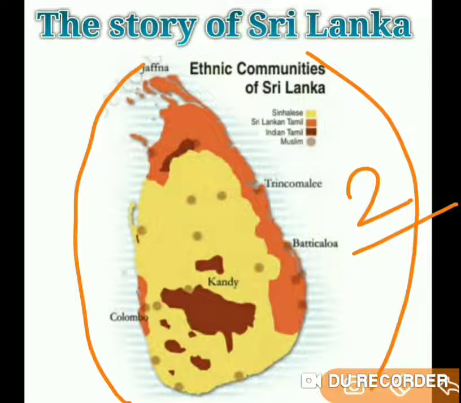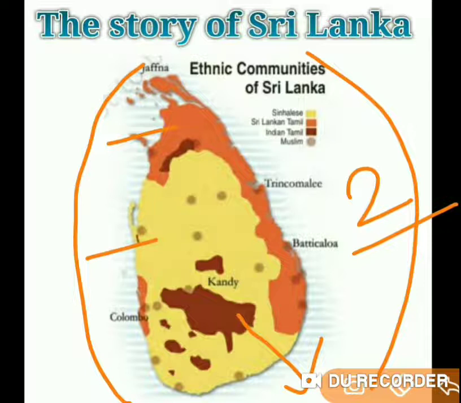So here you can see the map of Sri Lanka, in which the map is divided into 3 different colors: saffron color, yellow color and chocolate color. These 3 different colors indicate 3 different groups of Sri Lankan people.